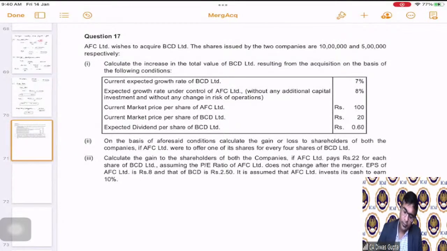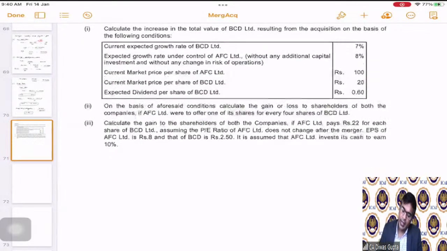Correct. Now coming to question number 17, AFC wishes to acquire BCD Limited. There are two companies, AFC and BCD. The shares issued by the two companies are 10 lakh and 5 lakh respectively. This is the total number of shares that they have issued. Now, first of all, students, for any company, let's say this is BCD, their valuation chart will be like this.